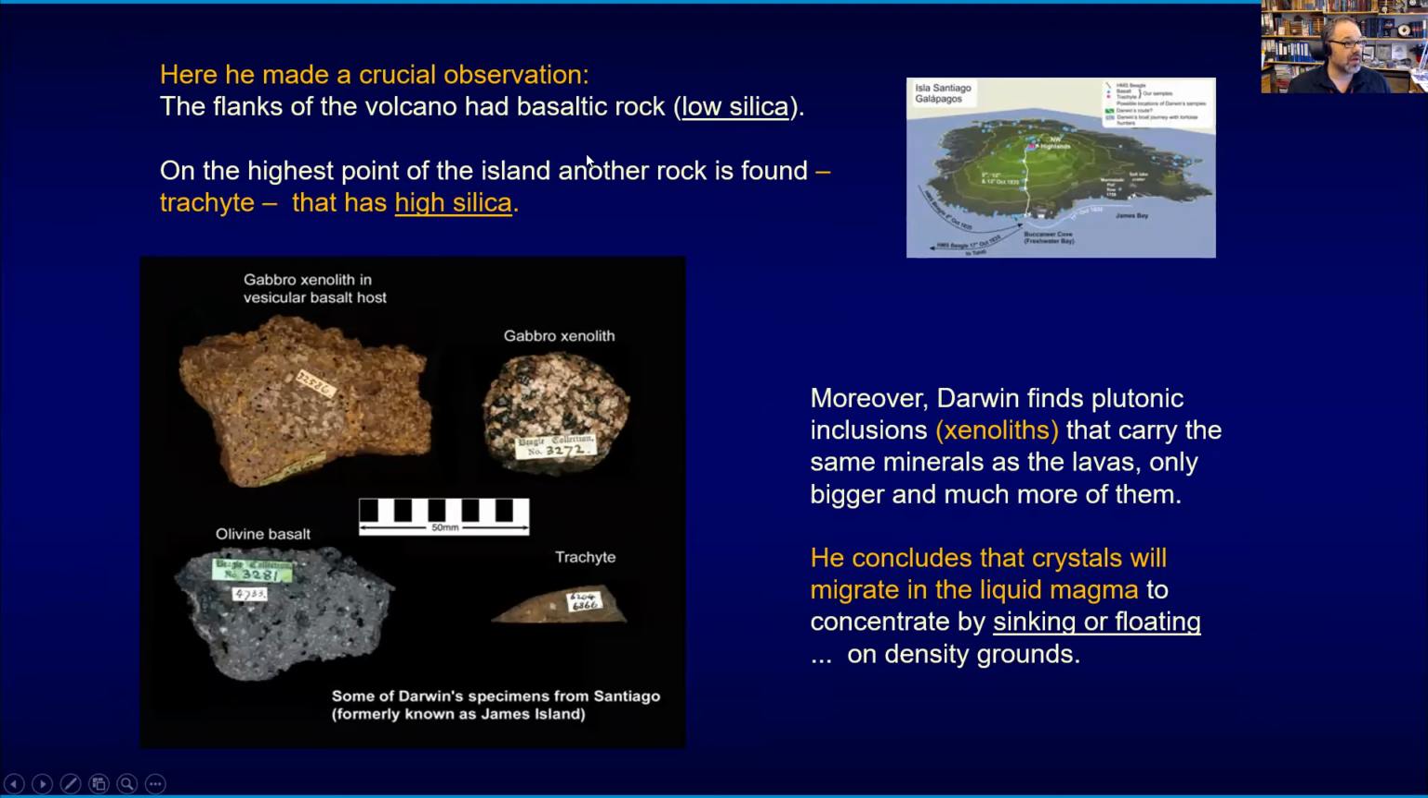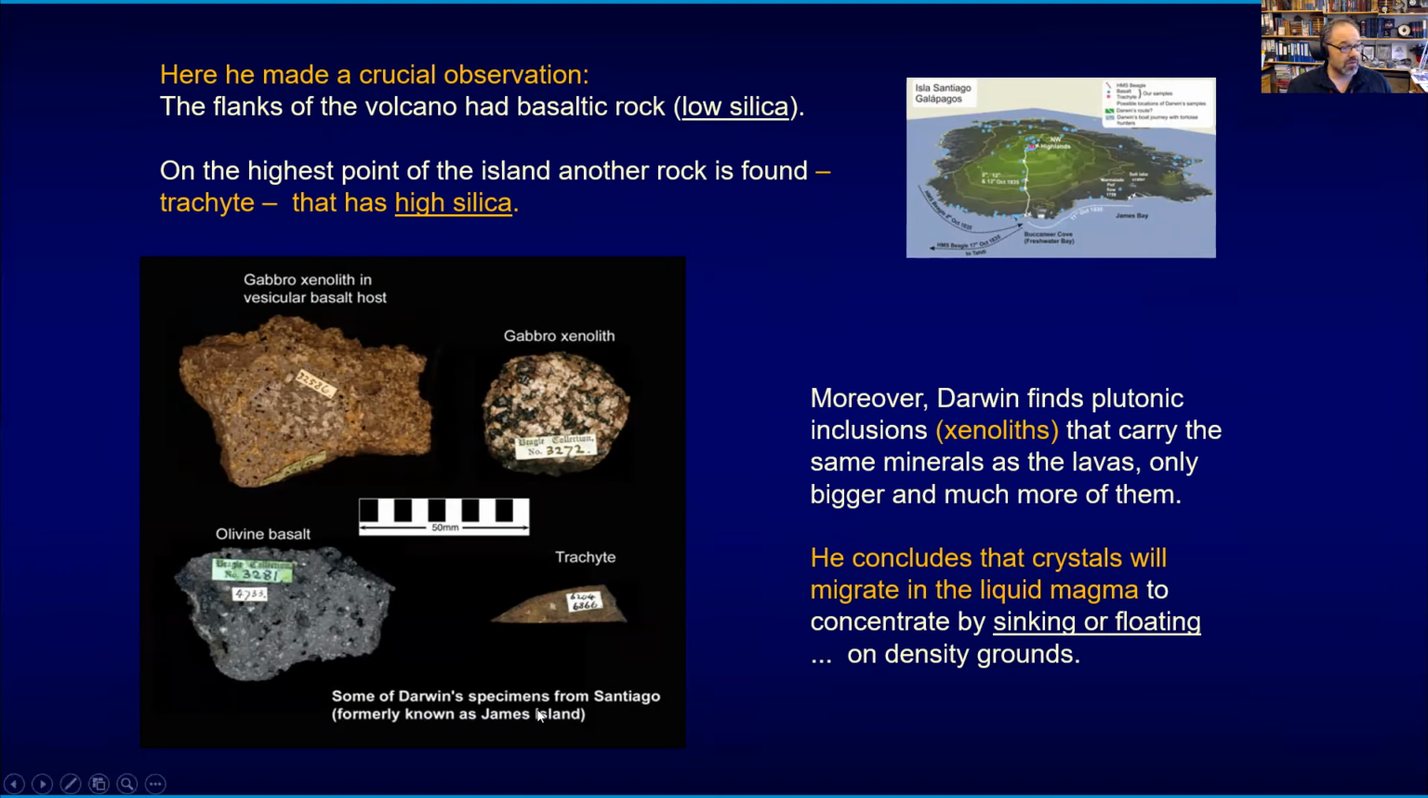And what he noted is that the flanks of the volcano had effectively a lot of basaltic rocks, which he figured was low in silica, while the highest point on the island, on the peak of the island, that would be up here, there was trachyte. There was a rock that was not as low in silica, was higher in silica.